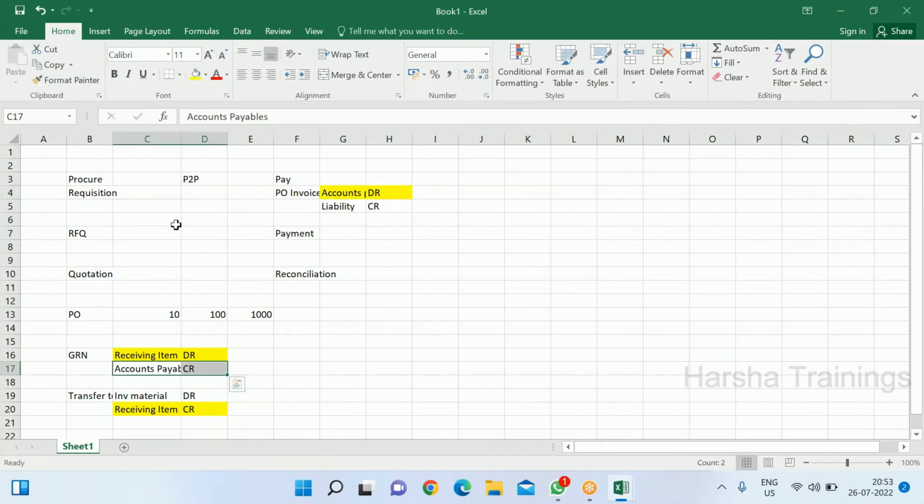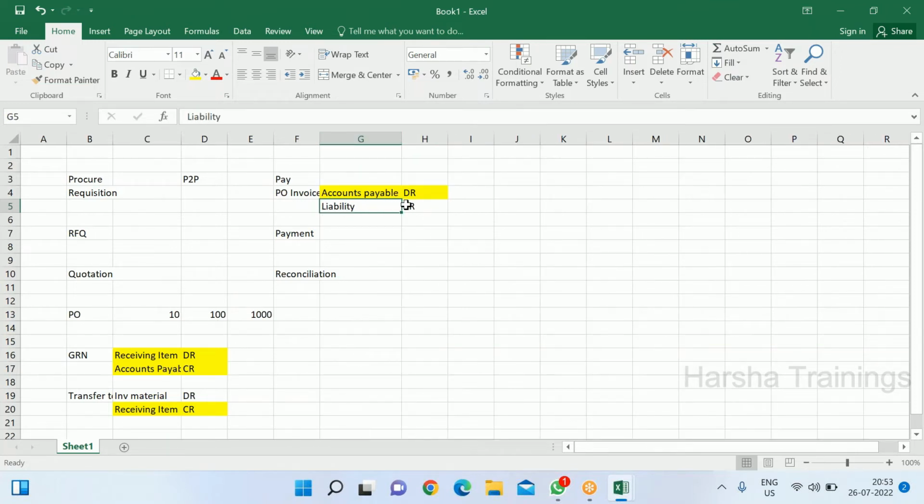After the invoice is processed, the accounts payable account is knocked off. At invoice level we have shown which vendor we are going to pay: liability credit, and accounts payable debit.